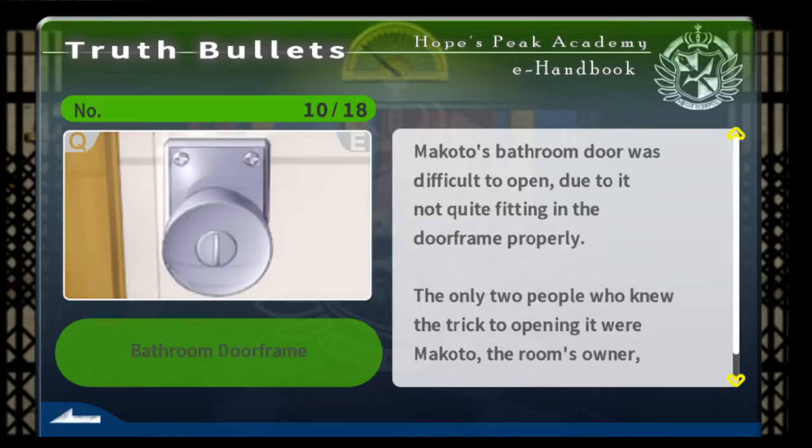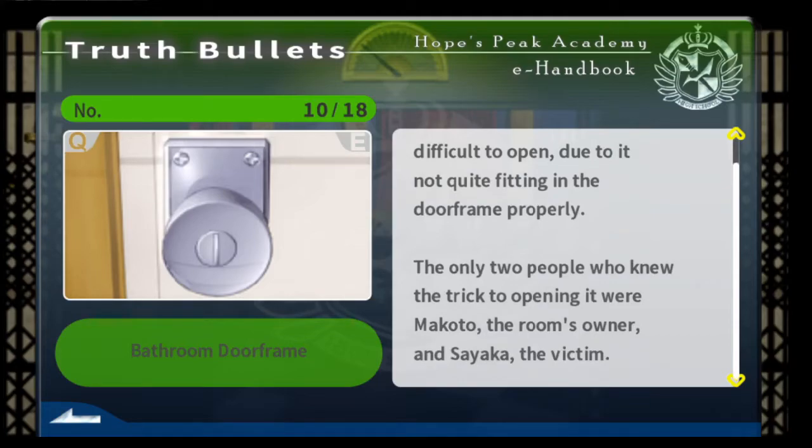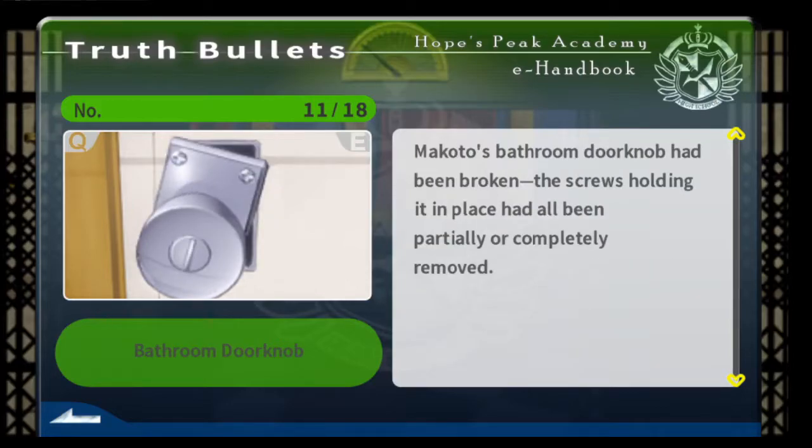Makoto's bathroom door was difficult to open due to it not quite fitting in the door frame properly. The only two people who knew the trick to opening were Makoto, the room's owner, and Sayaka, the victim. Makoto's bathroom doorknob had been broken. The screws holding it in place had all been partially or completely removed.